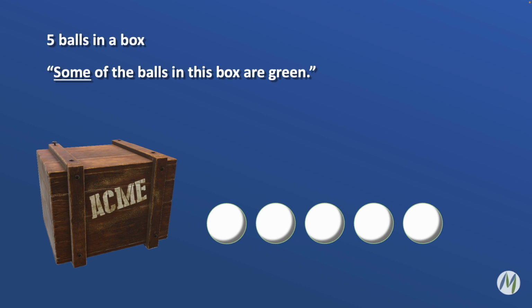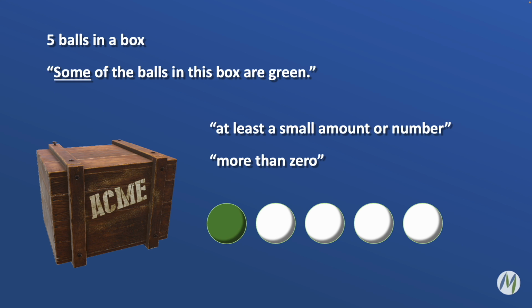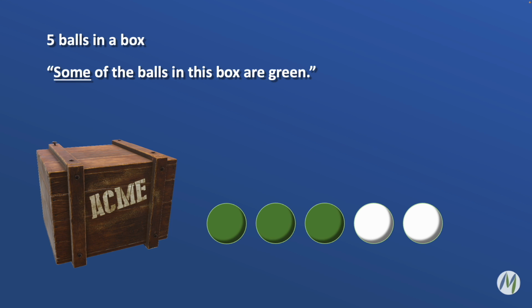If I say that some of the balls in the box are green and you look in the box and none of them are green, well, that would mean my statement is false. What if just one of the balls is green? Well, again, some is at least a small amount or number, and one is a small amount. One is more than 0, so this would be okay. My statement that some of the balls in the box are green would be true even if just one of the balls is green. What if 3 of them are green?